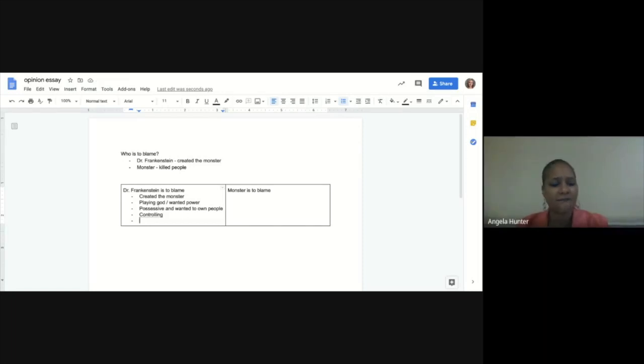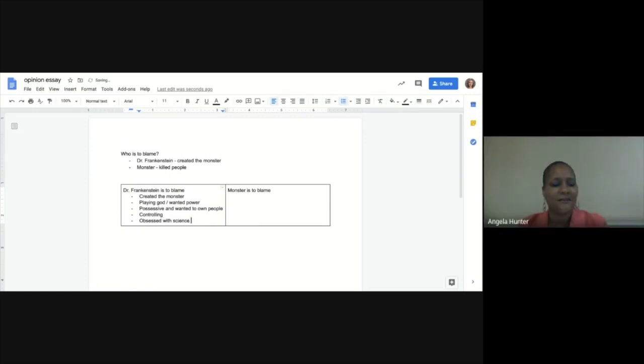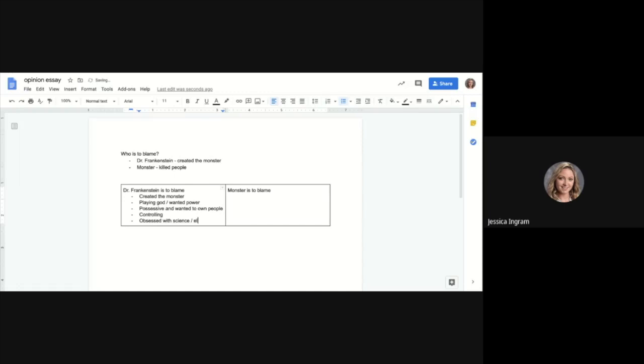The other thing. Obsessed with science. Obsessed with scientific discovery. Yeah, because I remember he was obsessed with science and electricity. And again, guys, right now we're just throwing out as many ideas as we can. That way, when I get to drafting, I have a whole bunch of stuff that I can include in my essay if I choose.